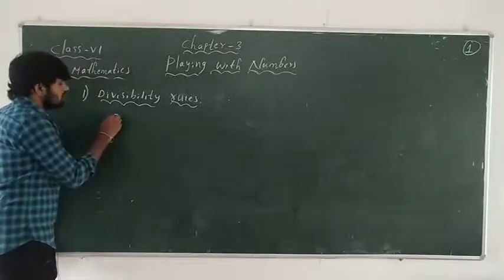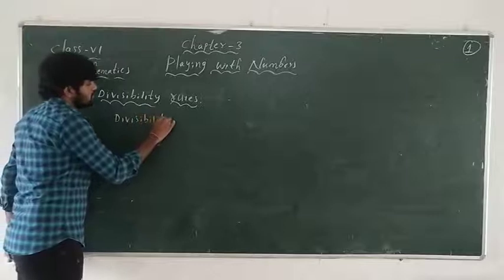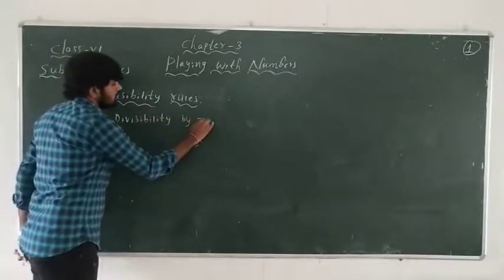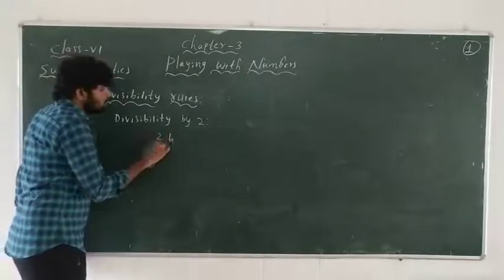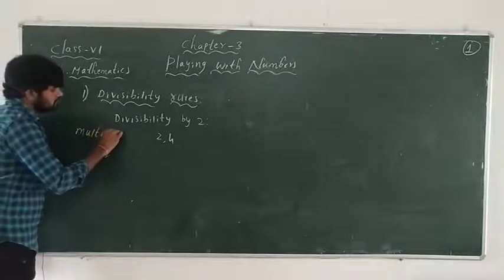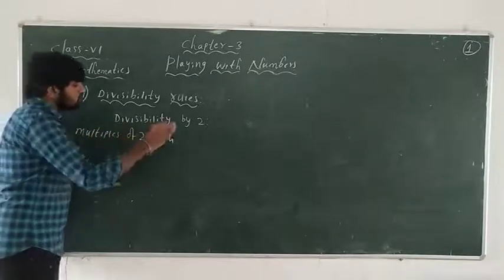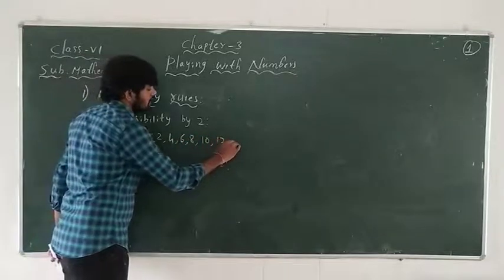Now there are divisibility rules. Divisibility by 2. Let us write the multiples of 2 first of all. Multiples of 2: 2, 4, 6, 8, 10, 12, and so on.